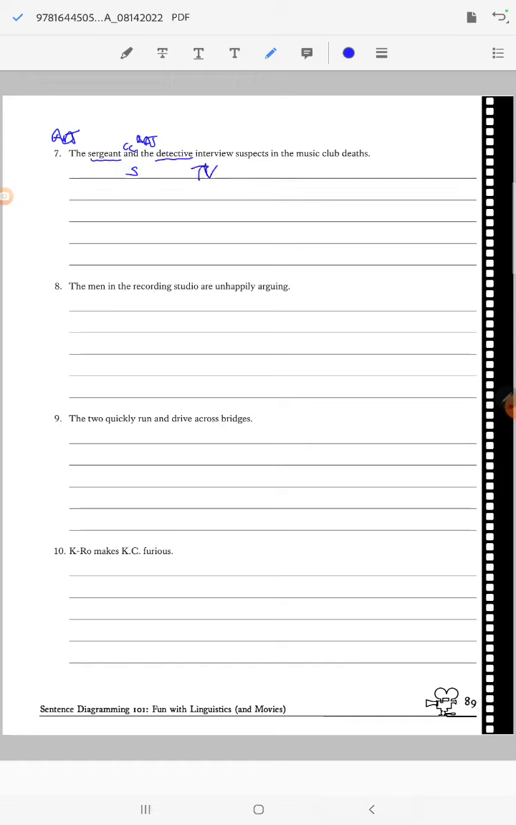Yikes, sorry about my penmanship, but I keep hitting the button that turns off the screen. So what are they doing? Oh, they're interviewing suspects. So that's the direct object. And then they're interviewing suspects in the club. So we've got a preposition. The deaths are the object. The music. All right, so now this is weird because music tells me what kind of club, but club here tells me what kind of death.